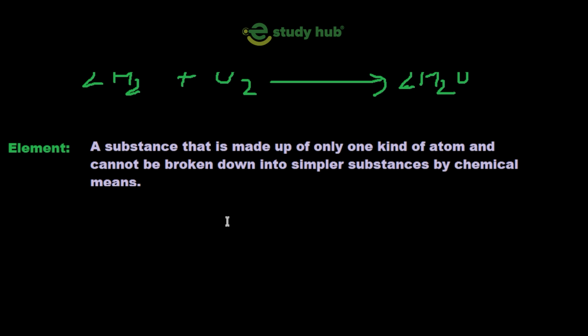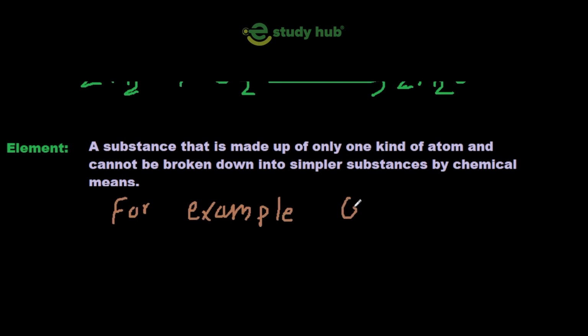For example, how can we explain this? I'm giving an example of an element. Gold is an element. Iron is an element, Fe is the symbol used for iron. So gold and iron are elements. Gold is made up of only atoms of gold. Iron is made up of only atoms of iron. Carbon is an element.